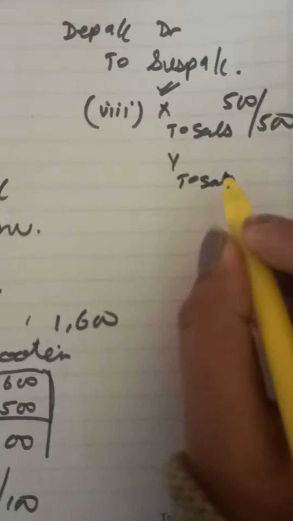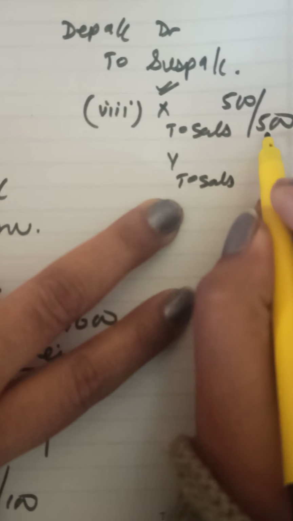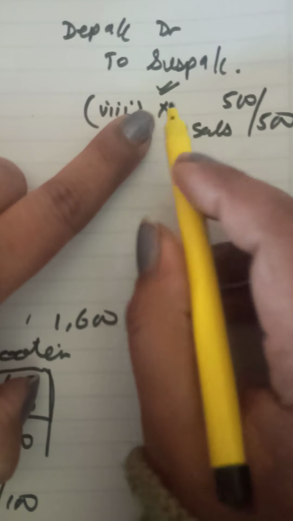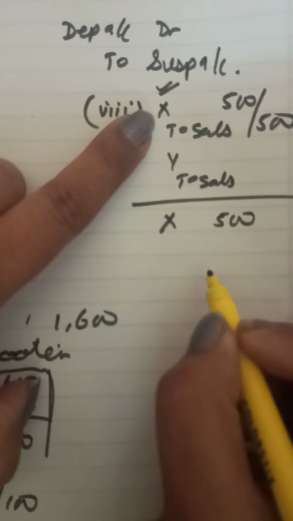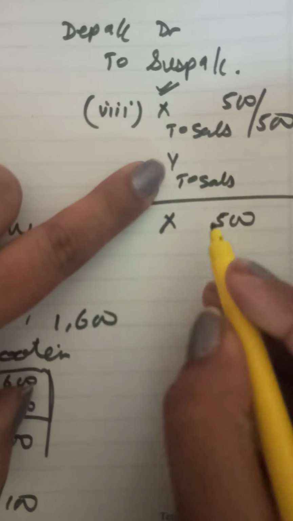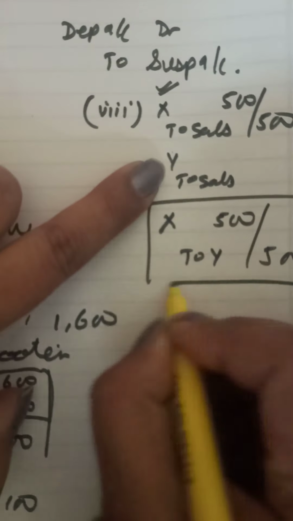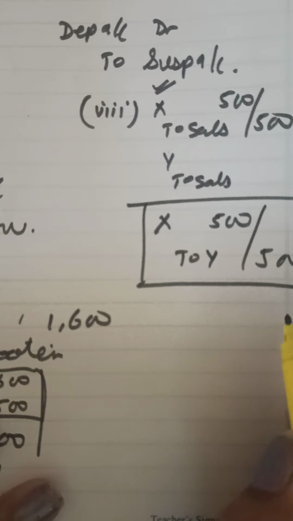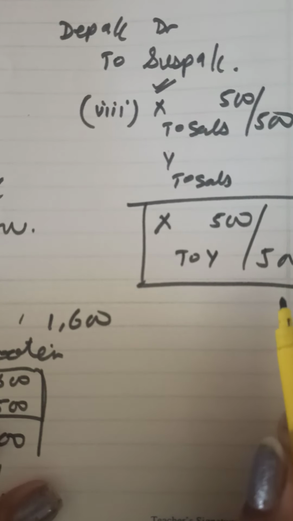Sales has been correctly posted in the sales account. 500 has been credited. So what is the error? X should have been debited, but has not been debited. So debit X now with rupees 500. Y should not have been debited, but Y is debited. So credit Y with rupees 500 and the error is rectified. X to Y and the error is rectified. Clear, children? So here we finish illustration 15.